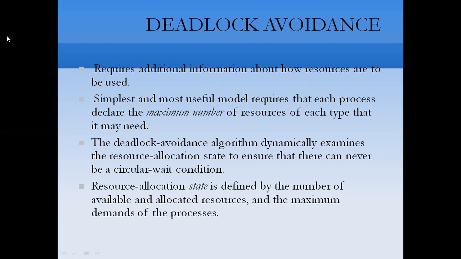The deadlock avoidance algorithm dynamically examines the resource allocation state to ensure that a circular wait condition can never exist. The resource allocation state is defined by the number of available and allocated resources and the maximum demands of the processes.